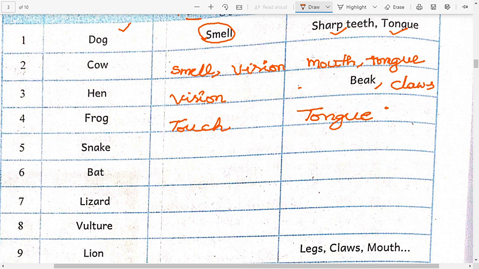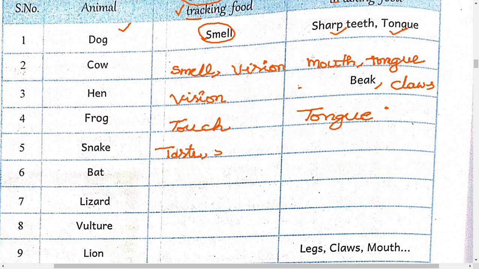So snake, how will it be? Taste and smell. Mostly smell, and the snake uses its touch also. So what parts will it use? Mouth and teeth.